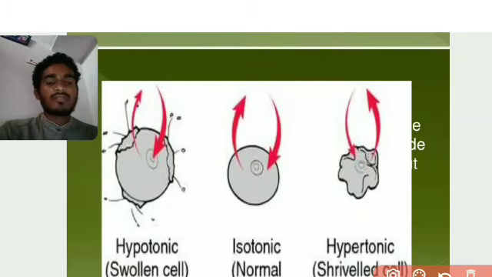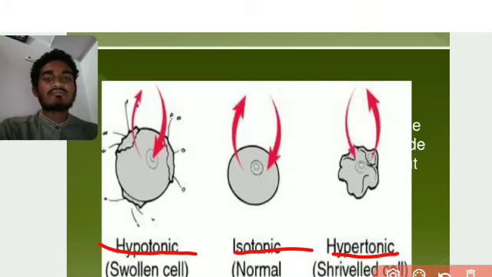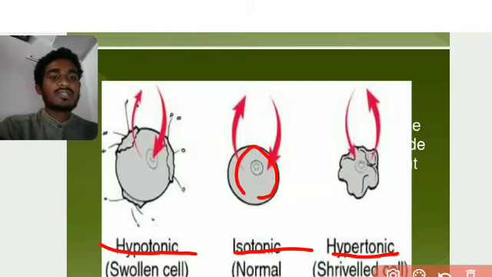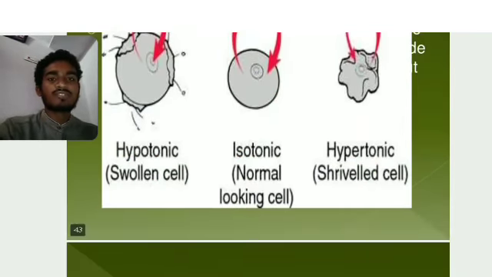These are three images relating to hypotonic, isotonic and hypertonic. Swollen cell means the cell enlarges. Here the cell is normal, and here the cell is shriveled, some call it coiled. Hypo means less movement out, so a swollen cell. Here normal, iso means same direction, going forward and backward. Hypertonic means water goes out of the cells. This is a recap of the meanings.